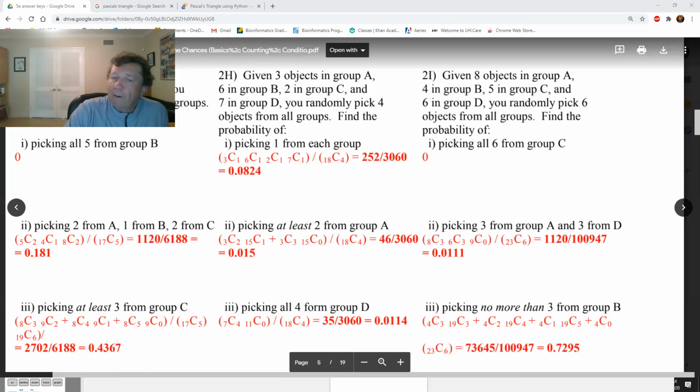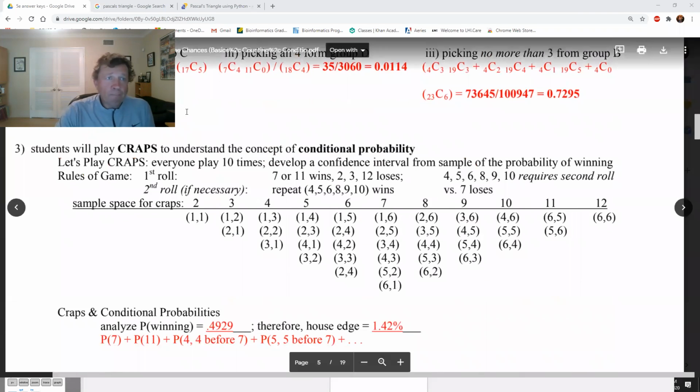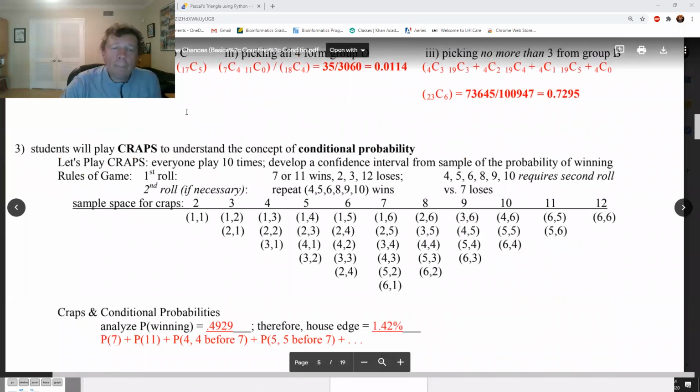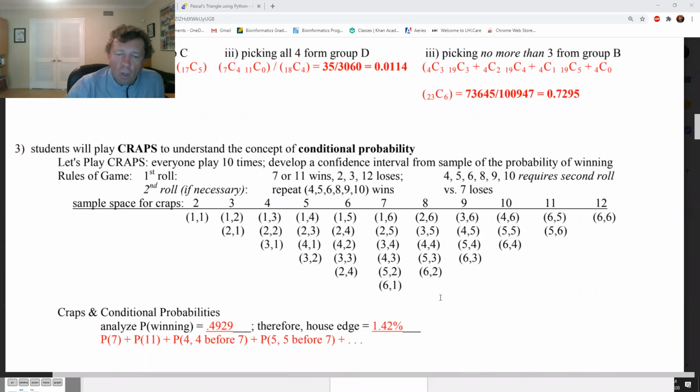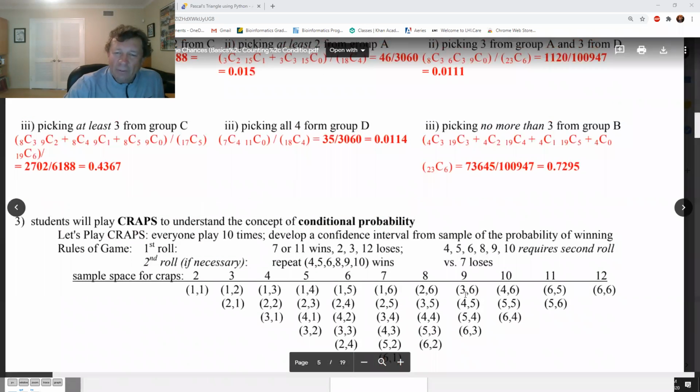So craps is really fun. I really like this. We're going to end up playing this in class, but for right now, I'm just going to explain it here. So craps is played with 2 dice. You guys probably have seen this if you're ever in Vegas or Reno, those big tables where they roll 2 dice on it.